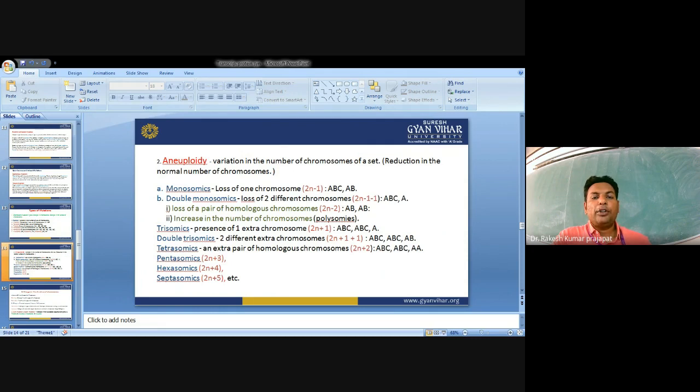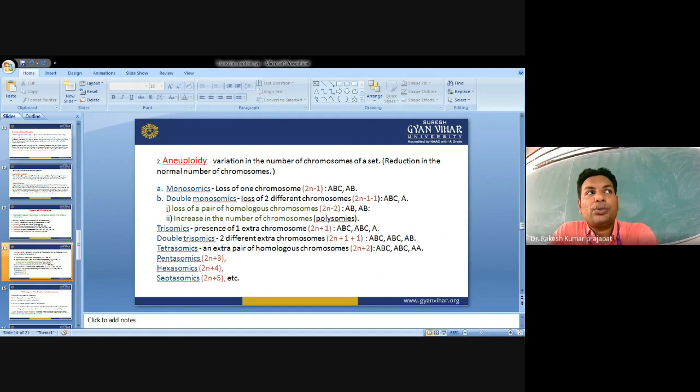Now, aneuploidy means it involves the loss or gain of part of the chromosome. It refers to the condition in which one or a few chromosomes are added or deleted from the normal chromosome set. Hence, the number of chromosomes in aneuploidy can be greater or smaller than the number of chromosomes in wild type. This aneuploidy could be of different types, like nullisomy, monosomy, trisomy.